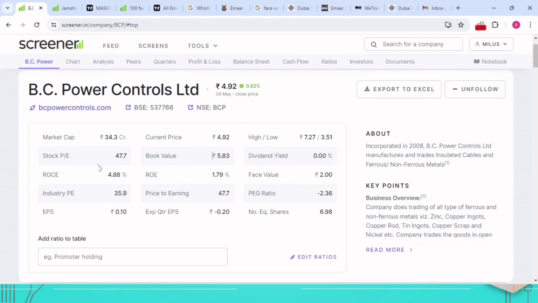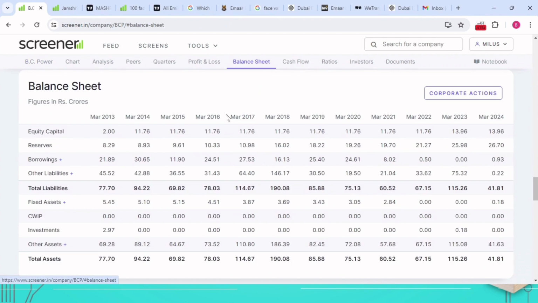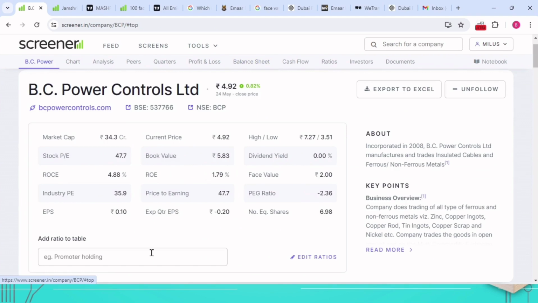If you're coming to the Indian market, you can go to the financial balance sheet. From here, equity capital is available: March 2024, it's 13.96 crore. So for this, you can go 13.96 divided by 6.98. If you put that in, you will get the answer of 2. So the face value available is 2. So equity share capital divided by total number of outstanding shares is called face value. This is a way you can derive the face value of shares in the market.